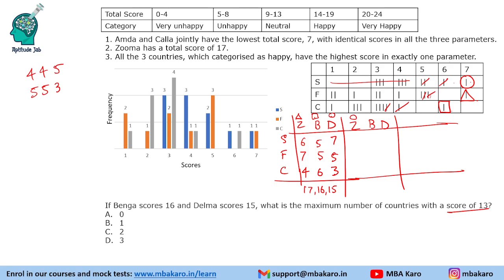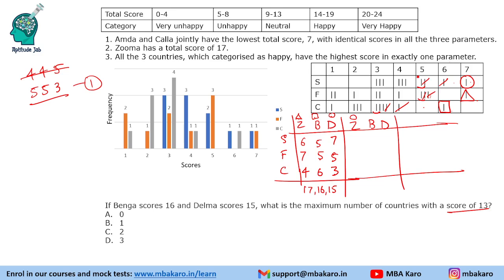Now, is 4, 4, 5 possible? If you take 4, 4 from here, 5 is not present here. So 4, 4, 5 is not possible. Is 5, 5, 3 possible? 5 is vacant here. 1, 5 is available. 1, 5 is available. And 1, 3 is possible. So we can have one country with 5, 5, 3. Okay. Now it is a maximum possible number. So we will have to think of other cases also.